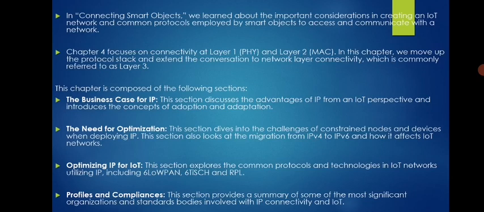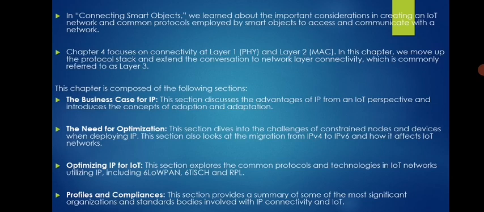So here we need to go for two procedures. We are calling them adoption and adaptation. Okay, so that is how we can provide the complete IP stack for our network. Okay, we'll see what is the difference between adoption and adaptation, who should be involved with adoption and who should be involved with adaptation, we'll discuss later. Then the need for optimization, why we go for optimization.